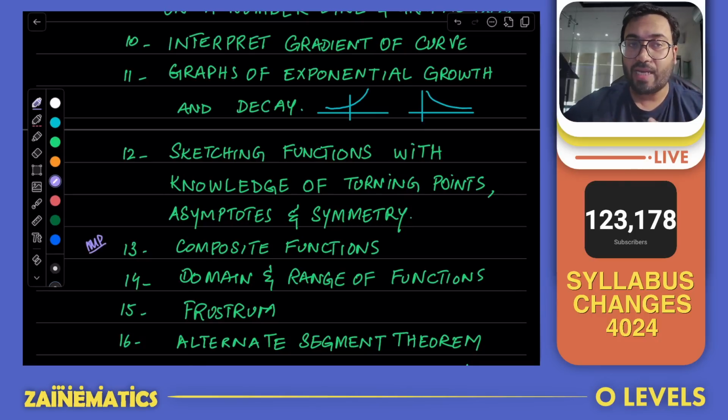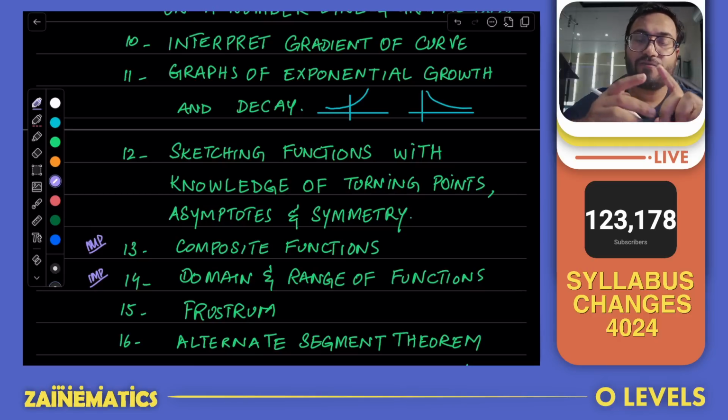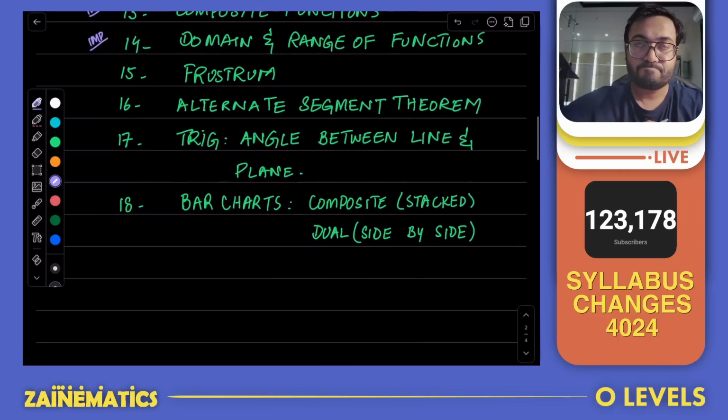Then domain and range of functions is also included. This used to be an A-level outcome, a paper one outcome. They have included it in O levels, of course, with not as much complexity, because they have excluded the domain and range of inverse functions or composite functions, but they have included the idea that you have to see how to tell the domain or range of a given function, and that is going to be something that is included.